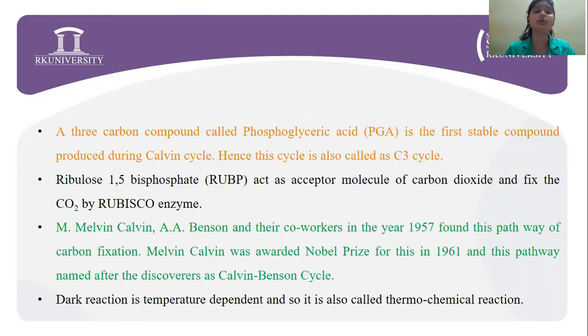Now, ribulose 1,5-bisphosphate, RuBP, acts as the acceptor molecule of carbon dioxide, and it fixes the carbon dioxide by the enzyme Rubisco. Melvin Calvin, A. Benson, and their co-workers in the year 1957 found this pathway of carbon fixation. Melvin Calvin was even awarded the Nobel Prize for this in 1961, and this pathway is named after the discoverers as the Calvin-Benson cycle. Now, the dark reaction is temperature dependent, and so it is also called the thermochemical reaction.